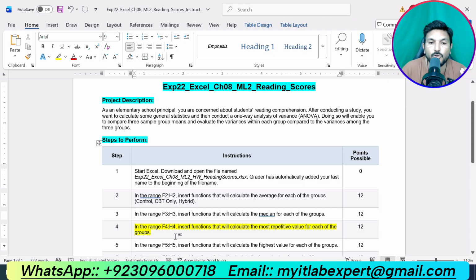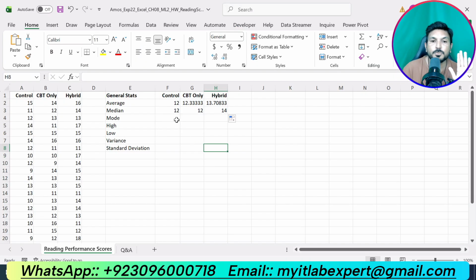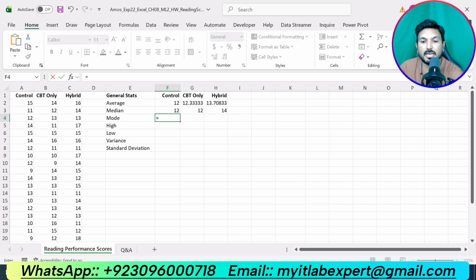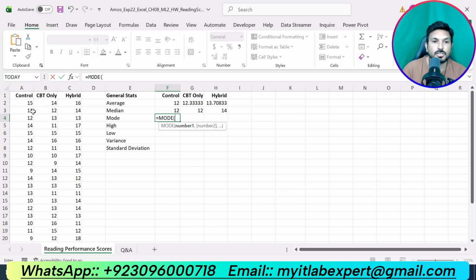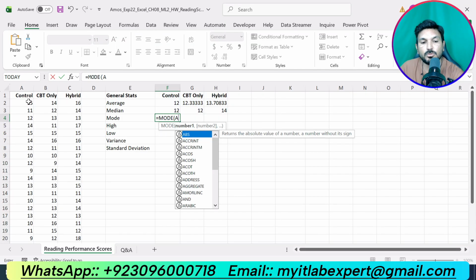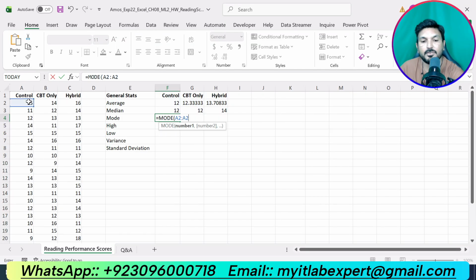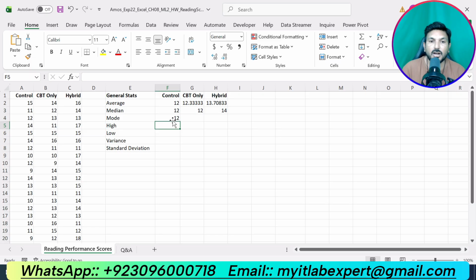In the range F4 up to H4, insert the functions that will calculate the most repetitive value for each of the group. Now we are supposed to calculate the mode. Mode is always the most repetitive value in a data. Okay, so type equal sign and type mode. Okay, now we are supposed to calculate the mode for control. That data is given into the range A2 up to A25 and press enter. So we got the mode.